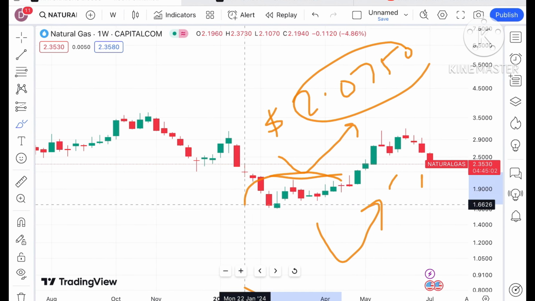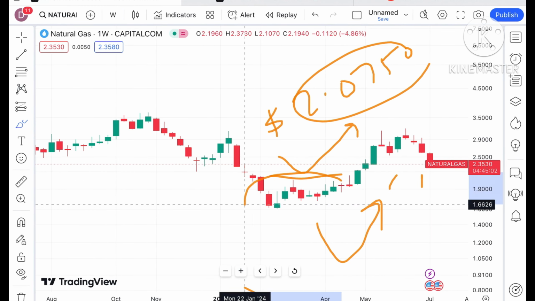Once it starts falling below this level, it will move below $1.5, and chances are high it will cross this level and we can see a further downfall. So probability is very high. Suppose the price doesn't sustain and starts falling below 1.8, probability will be high it will cross 1.5, and if it starts going below 1.5, we will see a level we have not seen for around 7-8 years. So the probability of moving further low we can see.